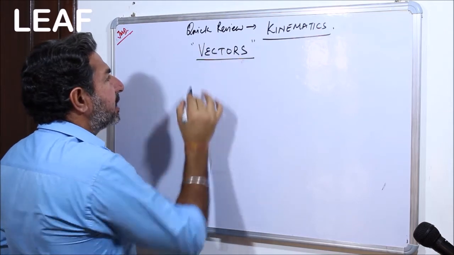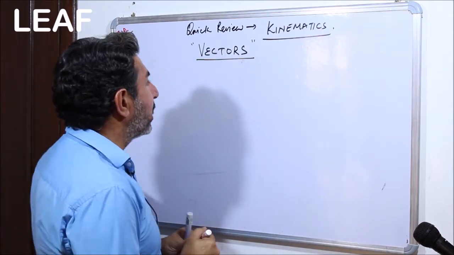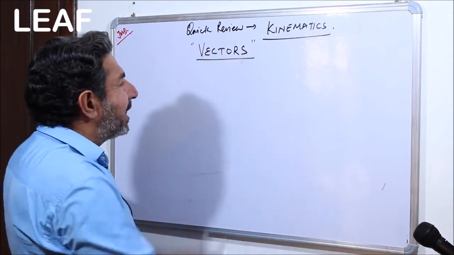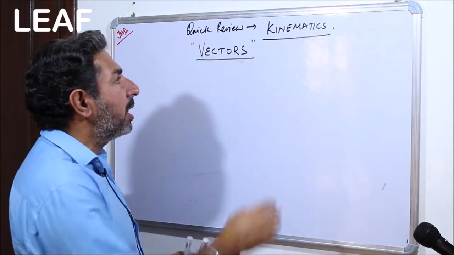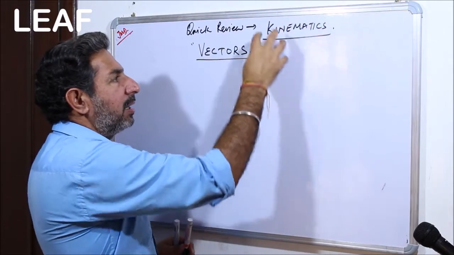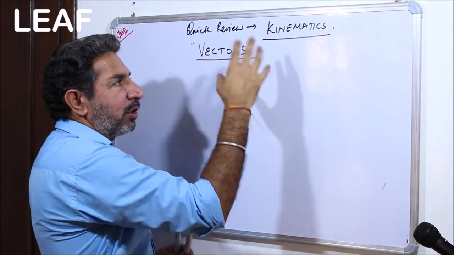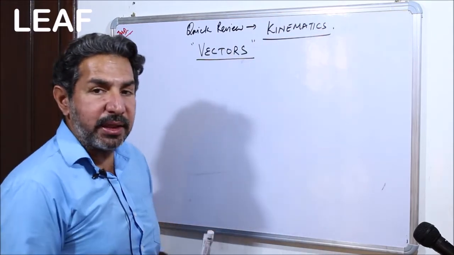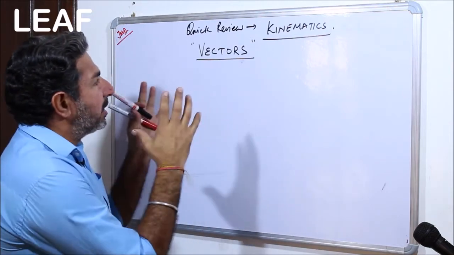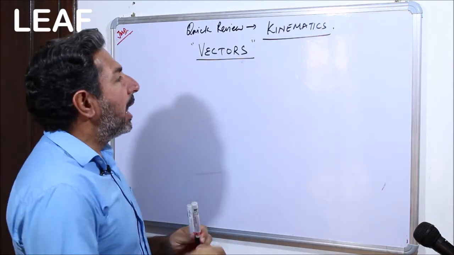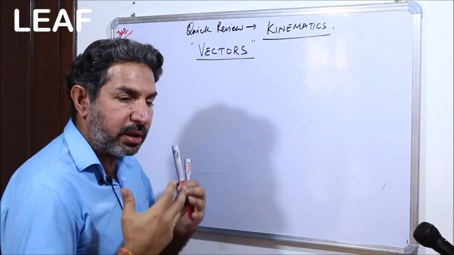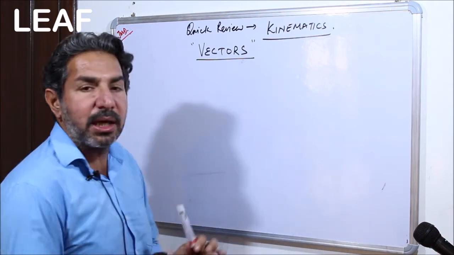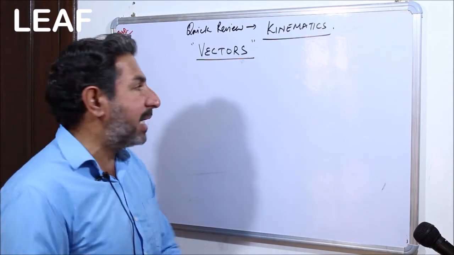Actually, vectors is a mathematical tool. It's not at all a direct part of kinematics, but it is a mathematical tool and is very important to understand the ins and outs of kinematics. Through vectors it becomes very easy to understand, so that is why we are going to start with vectors, and the basic elements like distance, displacement, speed, velocity, acceleration, retardation, these are all clear, and that is what I am considering, right?